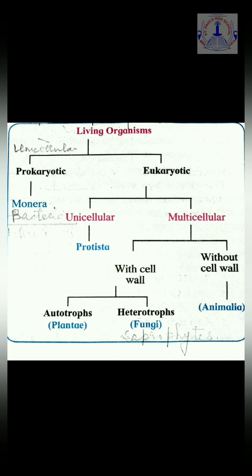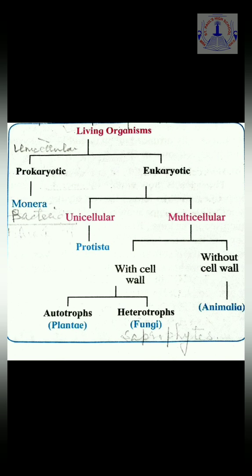So all the living organisms belonging to the kingdom Protista will be unicellular, made up of only one cell, and eukaryotic, that is, the cell will be having a true nucleus. True nucleus means the DNA material or the genetic material enclosed properly within a nuclear membrane.